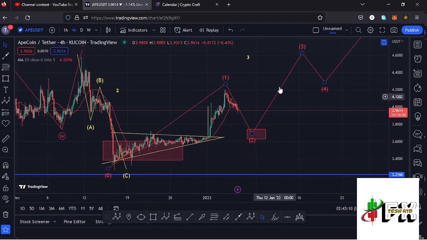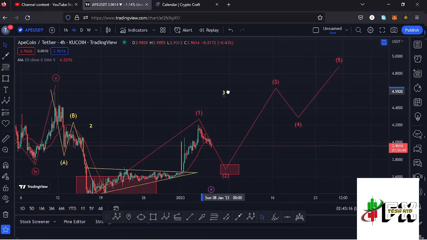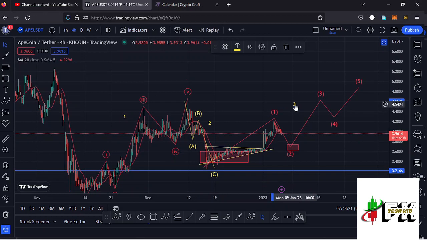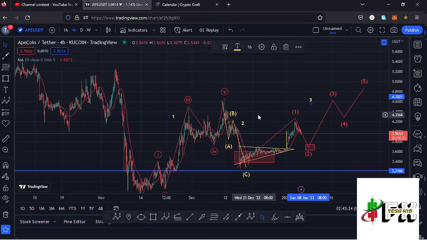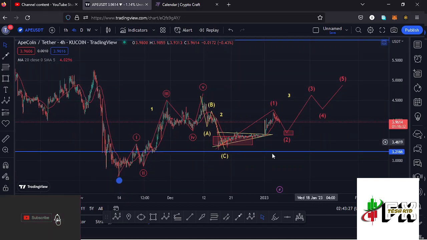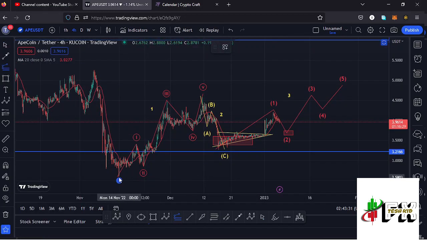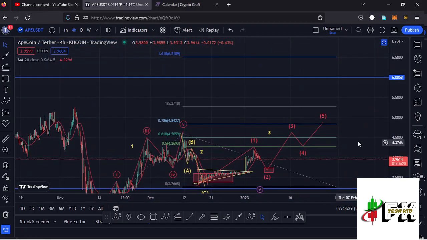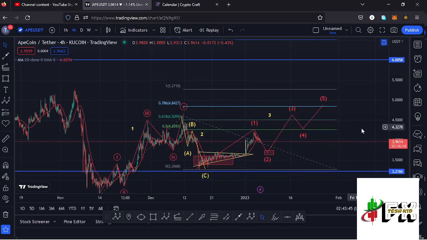second wave, before we see another bounce to the upside in the formation of this wave 3, then a wave 4, and then a wave 5 to complete a higher Elliott wave count 3 to the upside, and sketching out a minimum target area to the upside in the formation of the higher Elliott wave count 3 that I'm expecting to play out on the long-term scenarios. I can connect the Fibonacci's, the trend-based Fibonacci, from the low of the first wave to the high of that wave 1, then drag the Fibs to the low of the second wave, and that gives me a minimum target area at the Fib level 1.618, and that is at around the $6.5109 mark. And that is the minimum that I would expect apecoin to do in the formation of that wave 3, and that is on the long-term scenarios that I'm expecting to play out.